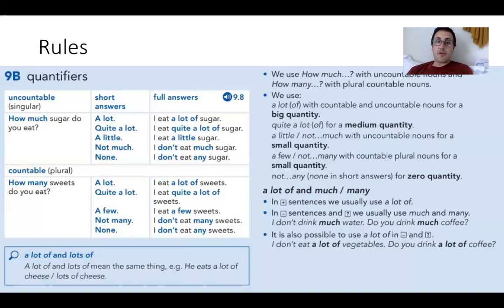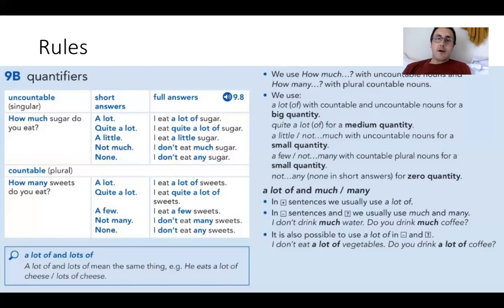Now, just to recap on some of this, we use a lot of with countables, and that's the beauty of a lot of. You can use it for countables and uncountables. So with this, there's no confusion. There's not like, oh, much, many. No, no, no. A lot of is for countables and uncountables. I drink a lot of beer, or I drink many pints of beer. Uncountable and countable. I eat a lot of chocolates. I eat 3 bars of chocolate every day. So I eat a lot of chocolate bars, just like this.